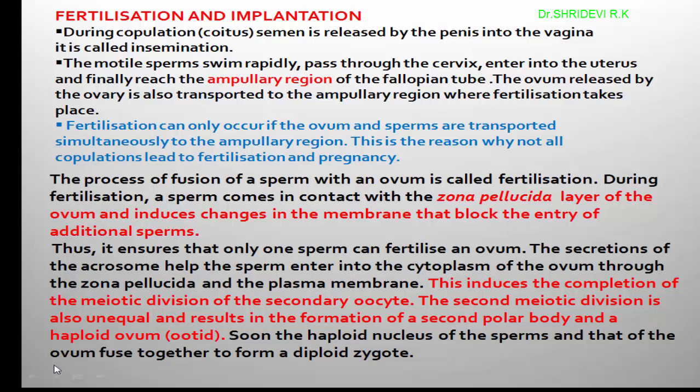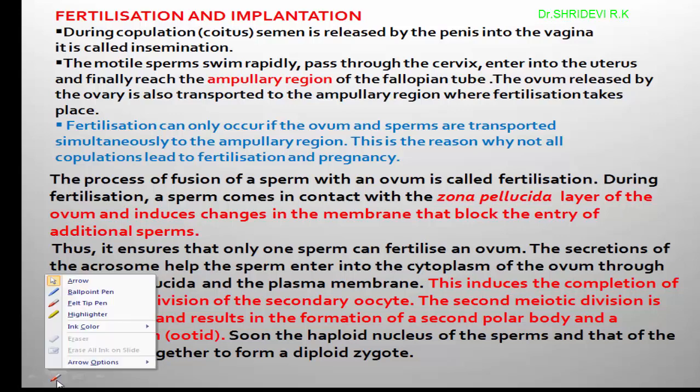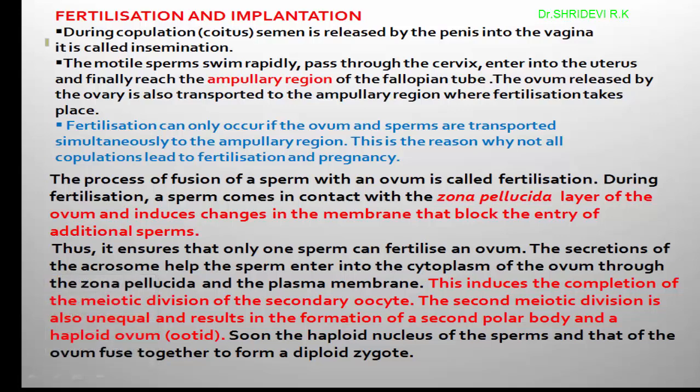In humans, the process required before fertilization is insemination. What is this insemination?